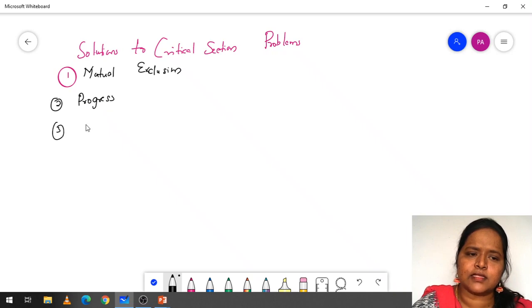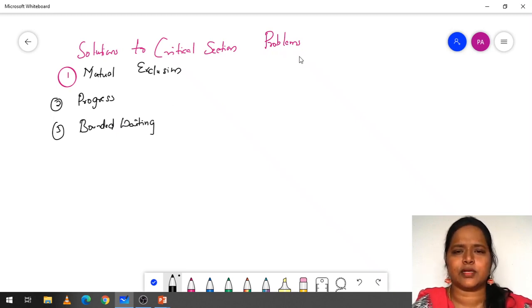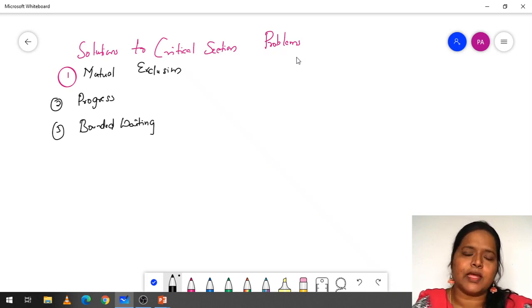And the third one is bounded waiting. So these are the three solutions to the critical section problem. Already we have many solutions, and you can also write your own code satisfying these three conditions.